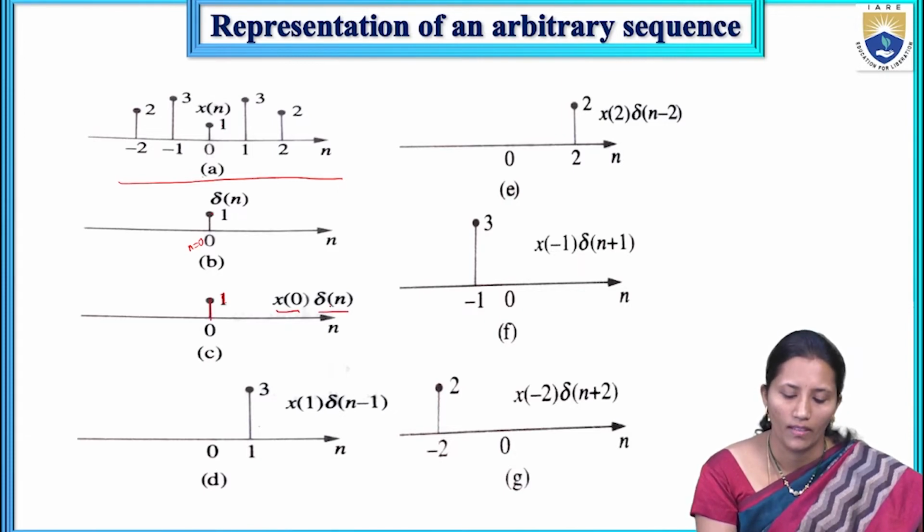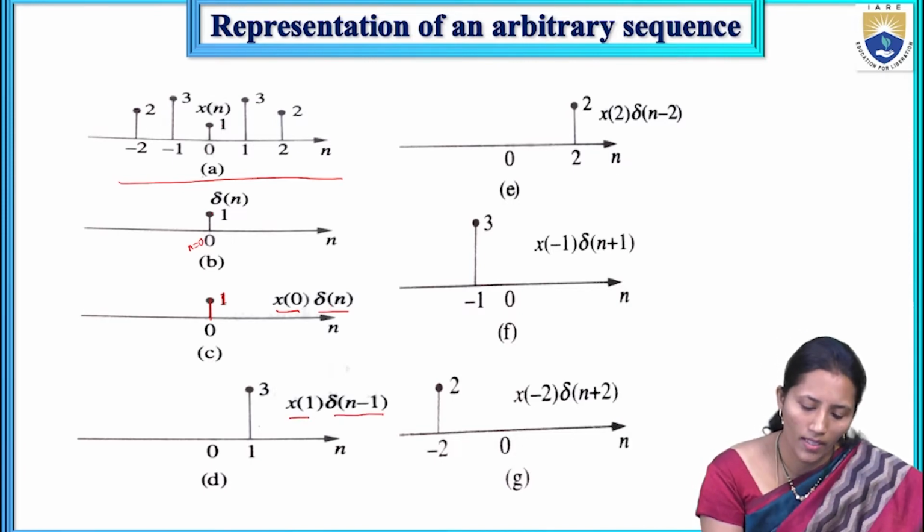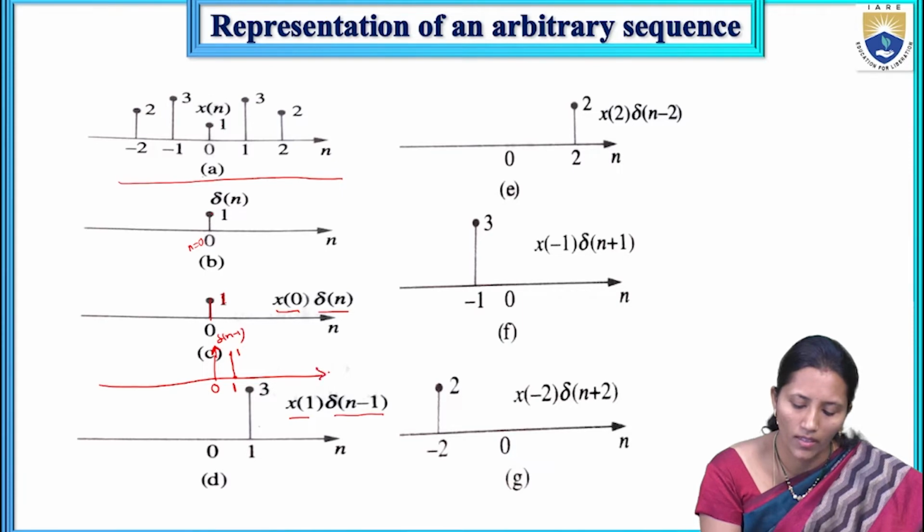If you want to get x(n)δ(n-1), here δ(n-1) is represented with amplitude 1 for n equal to 1, otherwise it is 0.